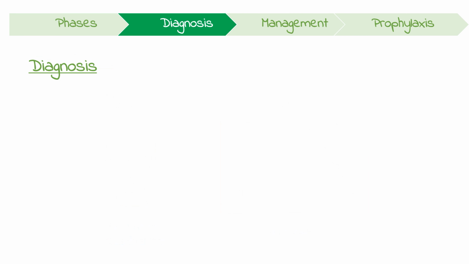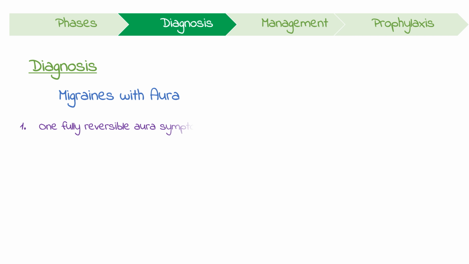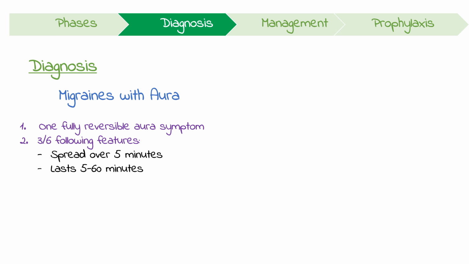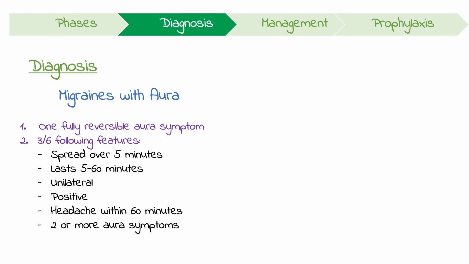Diagnosis can be made using the International Classification of Headache Disorders. Migraine with aura requires one fully reversible aura symptom, which can be described with 3 of the following. It spreads over 5 minutes, lasts 5 to 60 minutes, is unilateral, is a positive neurological sign, is accompanied by headache within 60 minutes, or 2 or more symptoms occur in succession.